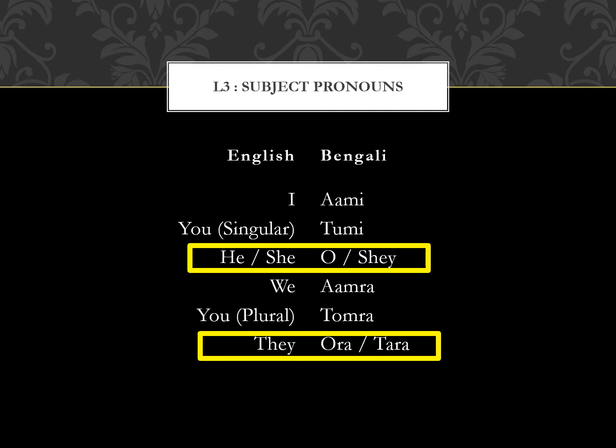So let's start with what we already know. In lesson 3, we had a look at the subject pronouns, and today we will start with the third person pronouns. For he or she, the words were o and she, and for they, the words were ora and tara. So when we use words to mean this person or that person or the person over there, we will use these words o, she and ora, tara. Let's see how.